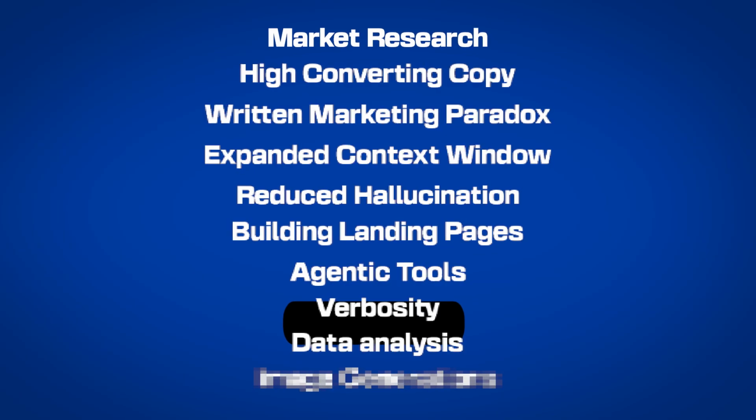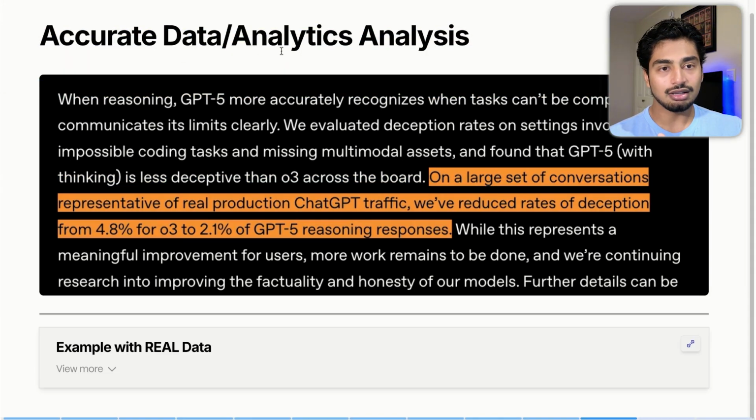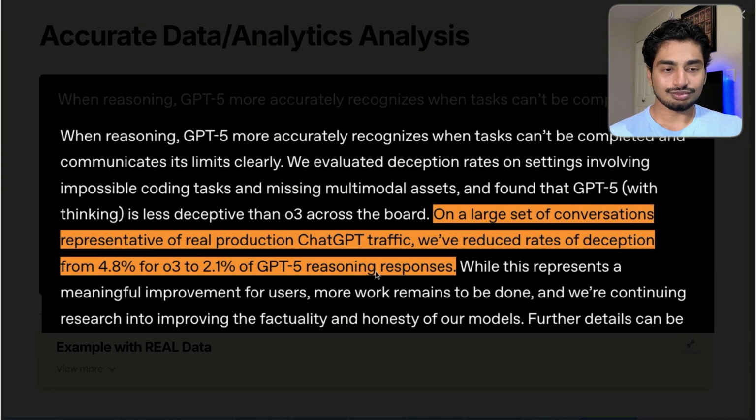And wrapping up with points number 9 and 10, which are again super important, is accurate data analysis and analytics. This is, again, really shocking, because basically they're saying 4.0 used to just falsify data, but now we've reduced deception rates. So this is crazy, deception rates from 4.8 to 2.1.